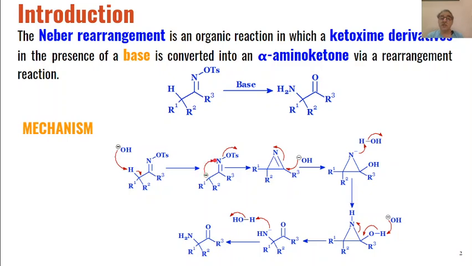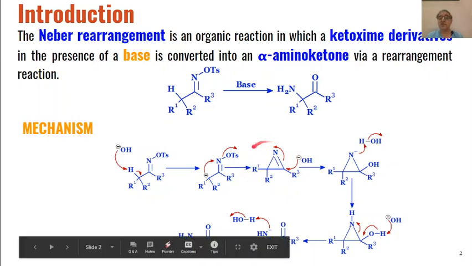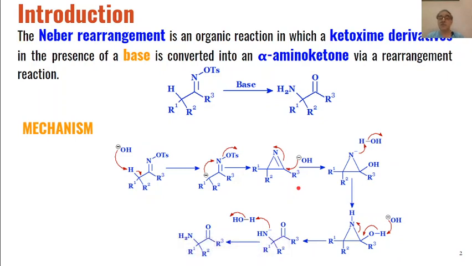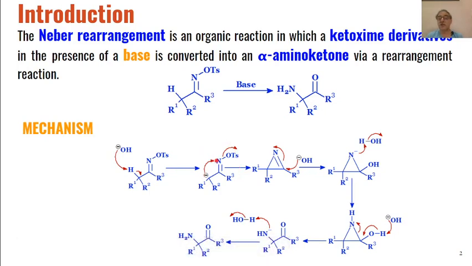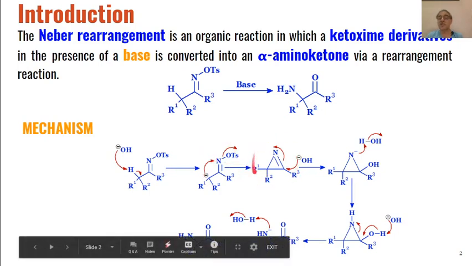Then this carbanion will attack this nitrogen, which has a very good leaving group in the form of tosylate. This tosylate can be removed very easily. That is why this carbanion will attack the nitrogen and the tosylate will be eliminated to give these three-membered nitrogen containing ring compounds, which are known as azirine derivatives. So elimination of tosylate and attack of the carbanion lead to the formation of these azirine intermediates.